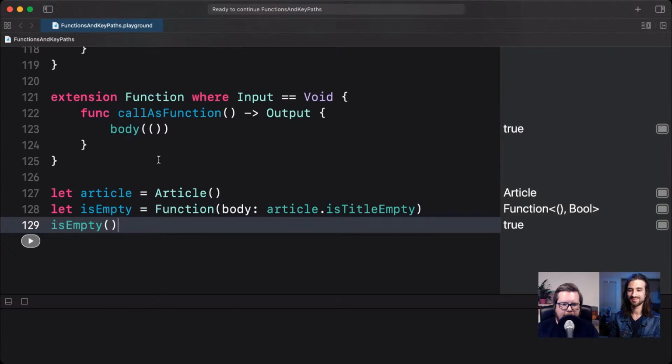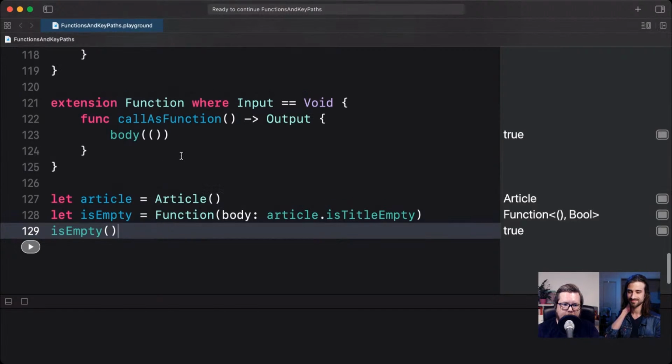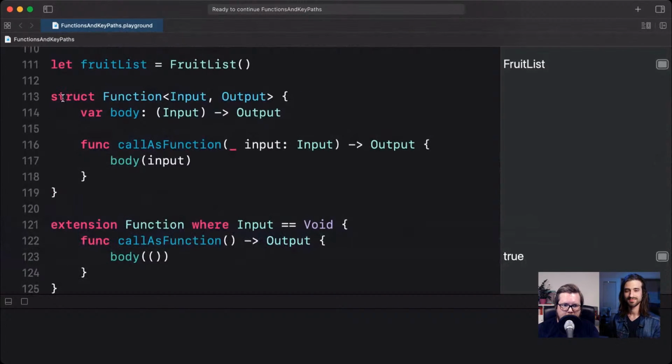So one more thing I think we can just show here, if you don't mind, is that I mentioned earlier that this can be a way to implement functional programming concepts in a more object-oriented way. Even though we are dealing with a struct, not a class, we're still doing fundamentally object-oriented programming with types, methods and properties, which are not functional programming concepts.